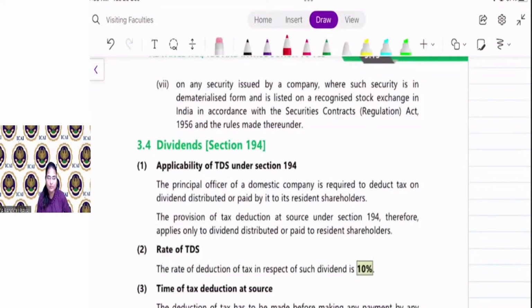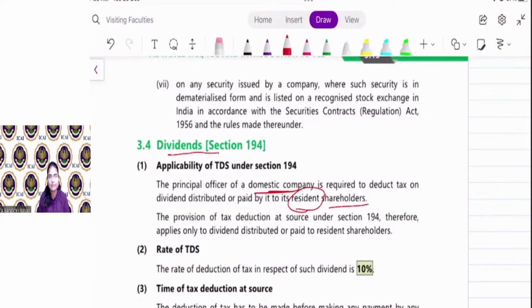Next is section 194, that is TDS on dividend. Who will pay the dividend here? Who will be the payer? The domestic company. And who is the recipient? That is the payee, the resident shareholder. So if the shareholder is non-resident, then this section is not applicable. Why? Because here the payer should be a domestic company and the payee should be a resident shareholder.